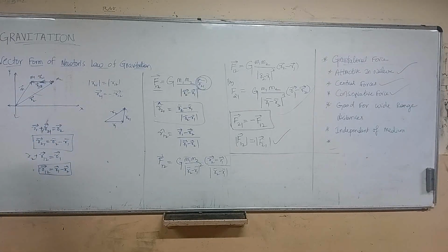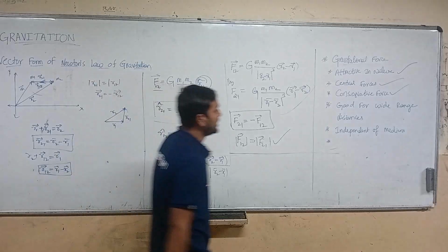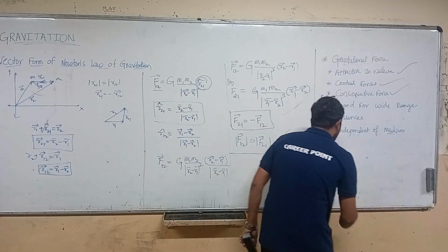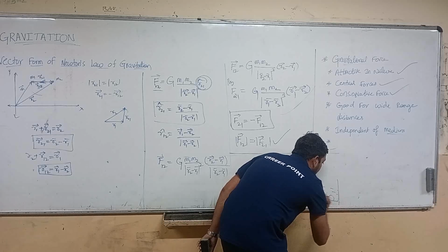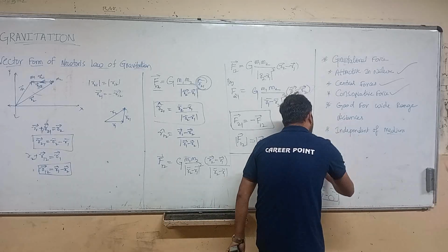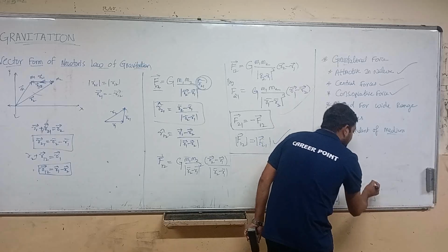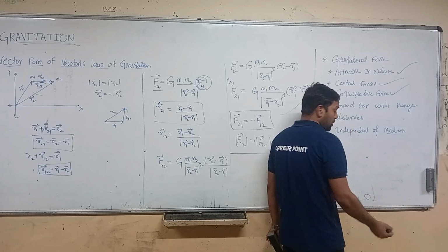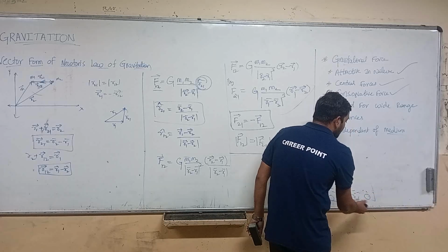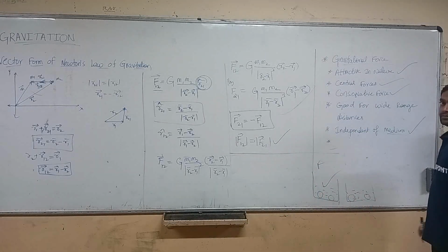What does independent of medium mean? Whenever you keep two masses in a liquid, the gravitational force is the same. If you take some other fluid also, the gravitational force is the same. So it is independent of the medium, right?